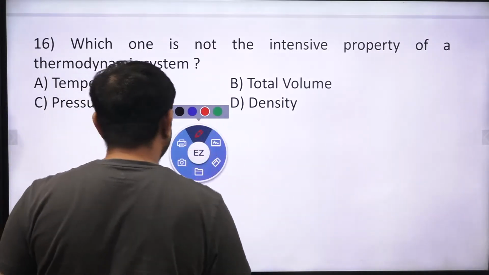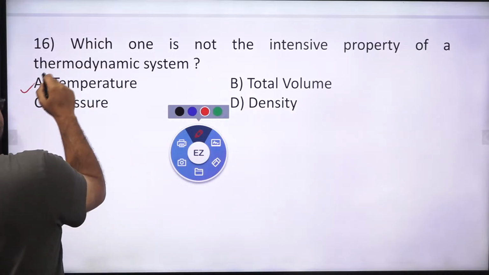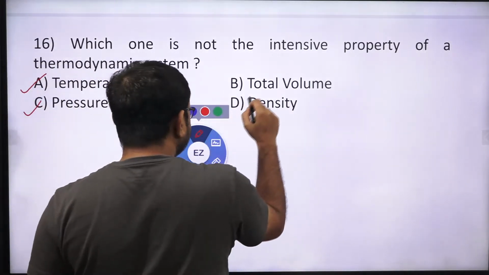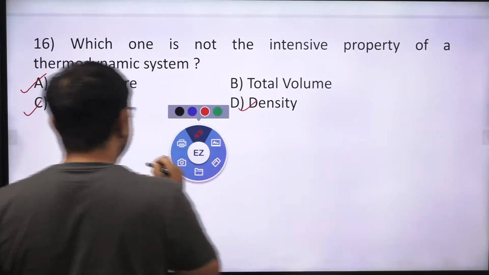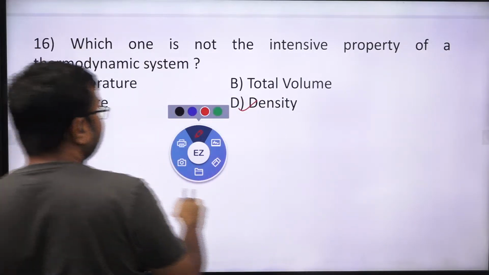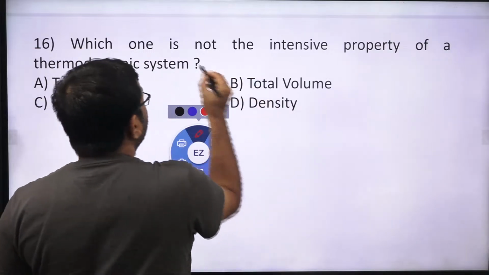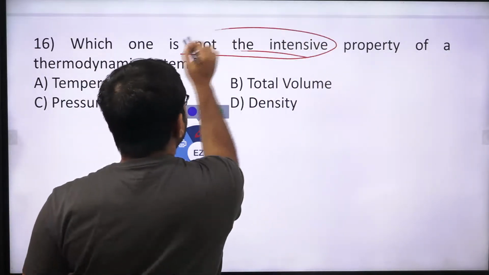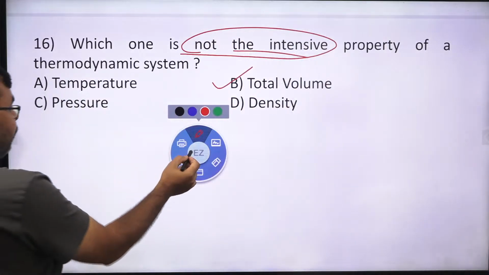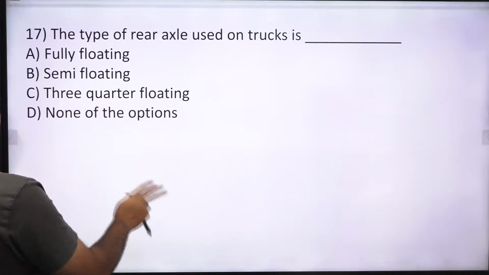Volume is an extensive property. Temperature is an intensive property. Pressure is an intensive property. Density is an intensive property. That's why these are the wrong answers, because we need to find out which one is not an intensive property. So the correct answer is total volume. Total volume is the right answer. Very simple question.